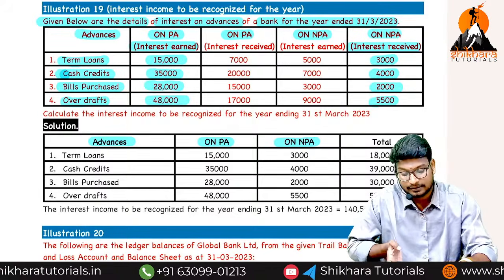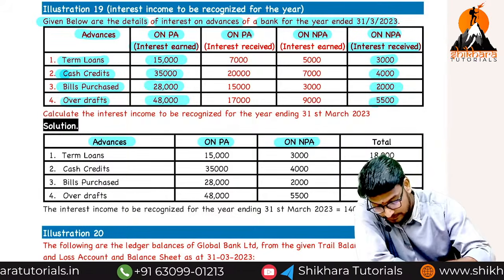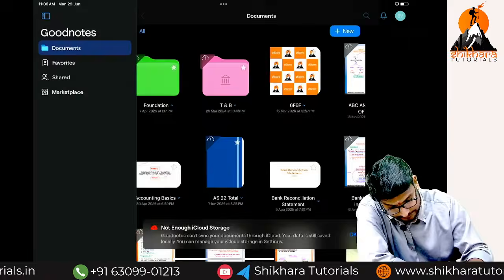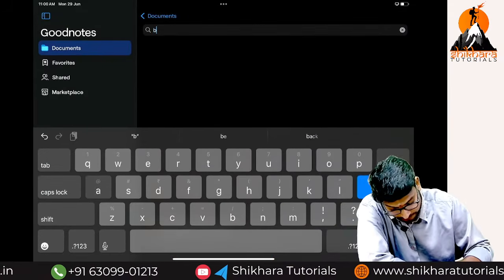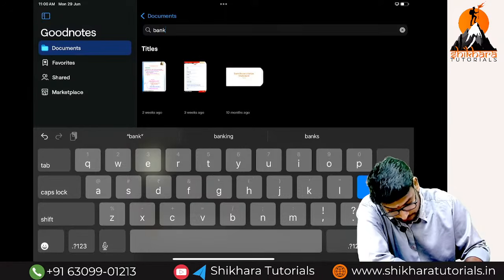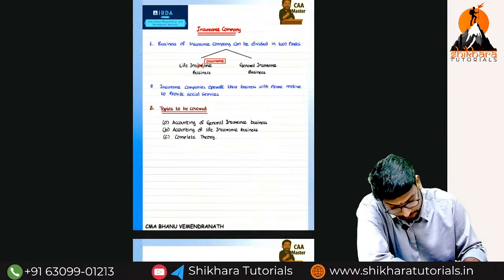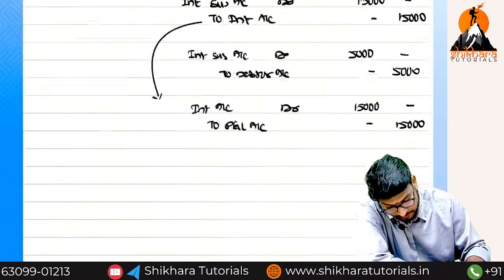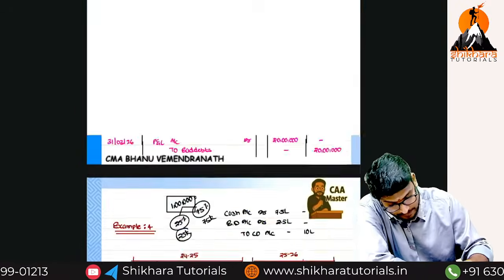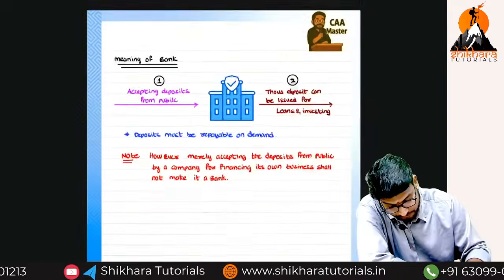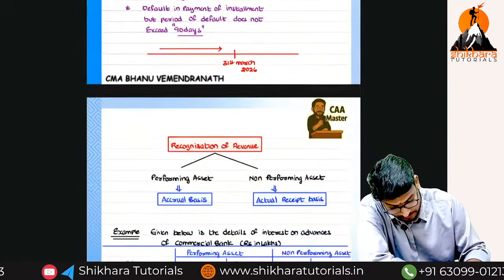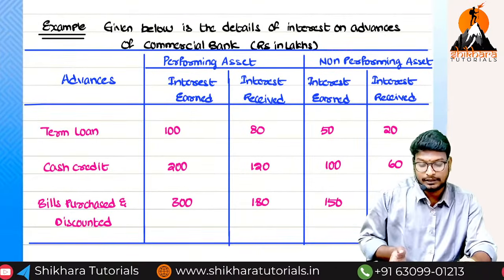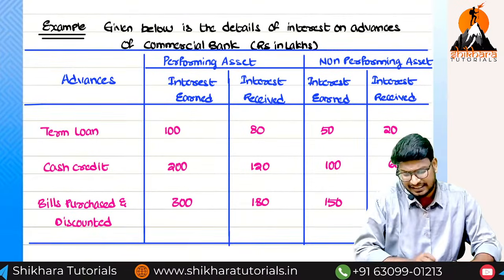Shall we see another example? See this example, and you can understand the same example only.